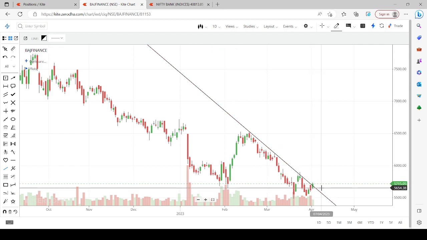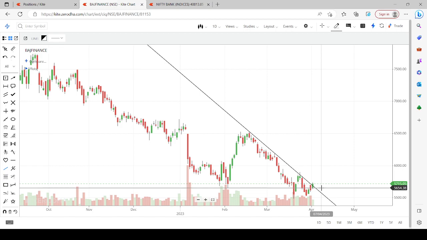Like I always used to mention, this is the only stock which has given 20% decline and 25% returns each year for the past 1 decade. This is the first year in the last 1 decade Bajaj Finance has not given 25% returns.